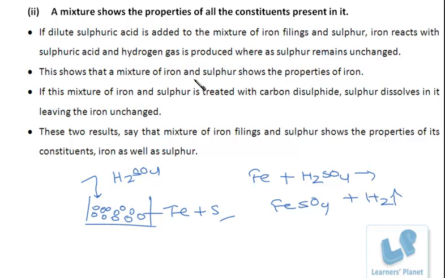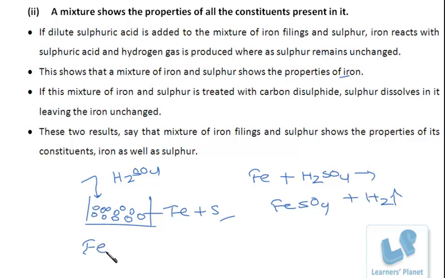This shows that a mixture of iron and sulfur shows the properties of iron. Now, if this mixture of iron and sulfur is treated with carbon disulphide, what dissolves in it? Sulfur. We have just now done it. So, it shows the properties of sulfur also. So, a mixture shows the properties of all the constituents present in it.